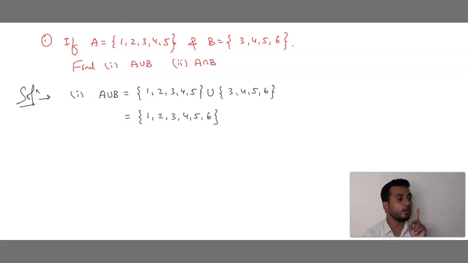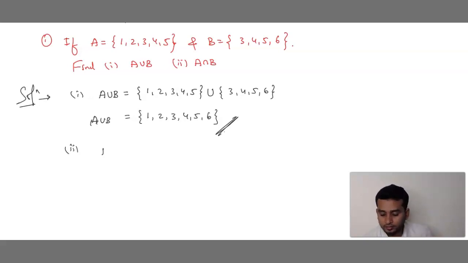We have to write only one time. For example, we can see 3, 4, 5 here, also 3, 4, 5 on the other side, but we are writing only one time. So what is A union B? A union B is 1, 2, 3, 4, 5, 6. We are combining all the numbers, but we are writing in ascending order.